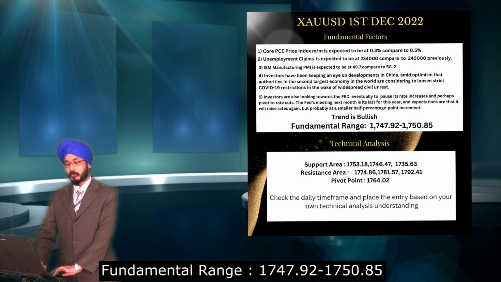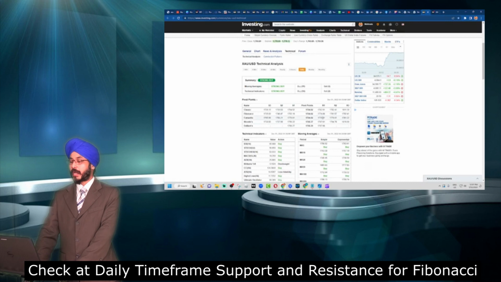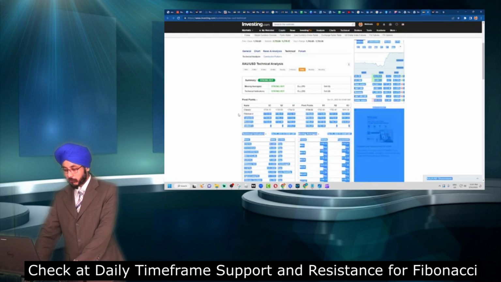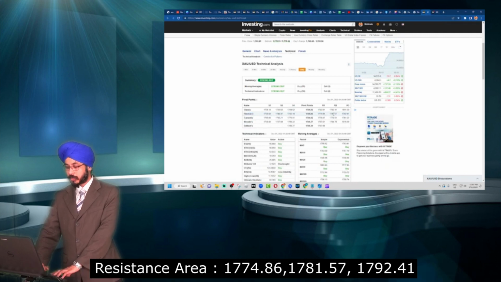Firstly, we go to investing.com. As we can see here for gold, at the daily, we have 3 support points and 3 resistance points based on Fibonacci. Our first resistance point is 1774.86, our resistance 2 is 1781.87, and our resistance 3 is 1792.41.